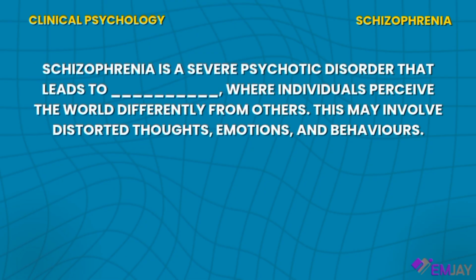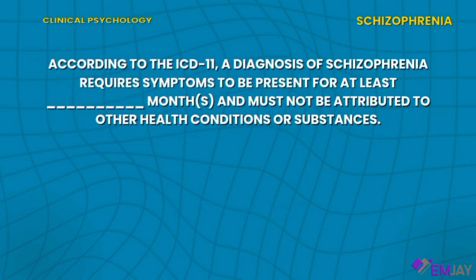Schizophrenia is a severe psychotic disorder that leads to blank, where individuals perceive the world differently from others. This may involve distorted thoughts, emotions, and behaviors. And the answer is psychosis. Let's move on. According to the ICD-11, a diagnosis of schizophrenia requires symptoms to be present for at least blank months and must not be attributed to other health conditions or substances.